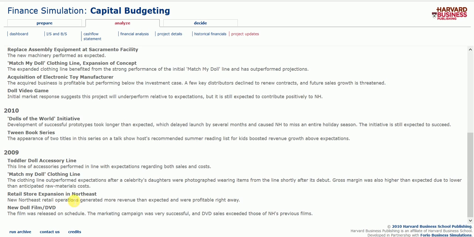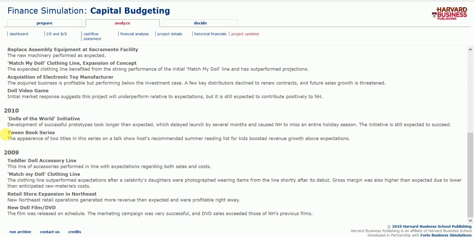As for the retail store expansion in the Northeast, it said that it generated more revenue than expected and was profitable in the right way. So that is very good to hear, honestly. In 2010, I actually only invested in two because I remember that their costs in 2010 were exceedingly higher than your 5-year earnings before interest, taxes, depreciation, and amortization, and also the NPV and the internal rate of return.